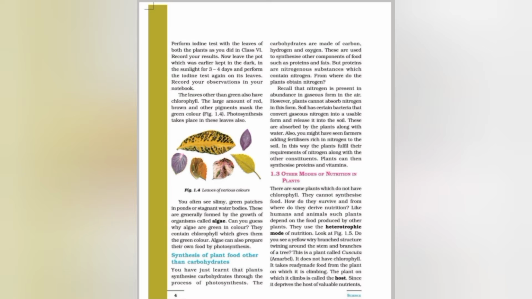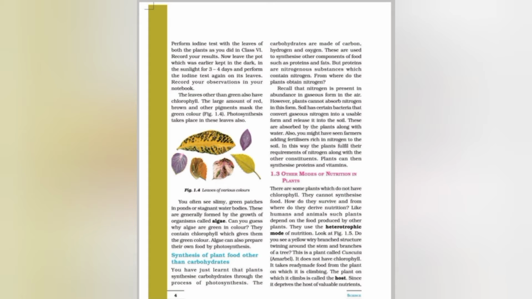You often see slimy green patches in ponds or stagnant water bodies. These are generally formed by the growth of organisms that are called algae. Algae is one kind of microorganism that can be seen through a microscope. And can you guess why algae are green in color? They contain chlorophyll which gives them a green color, and algae can also prepare their own food by photosynthesis. So we can say algae is also an autotroph.